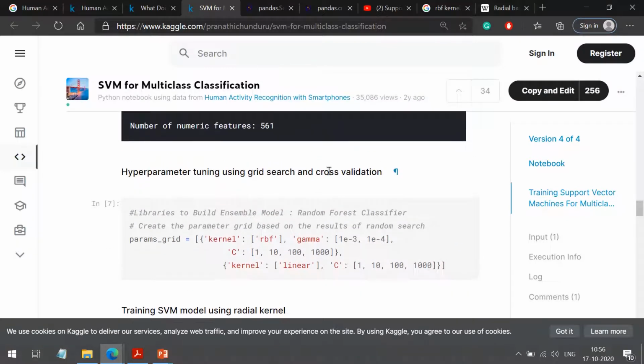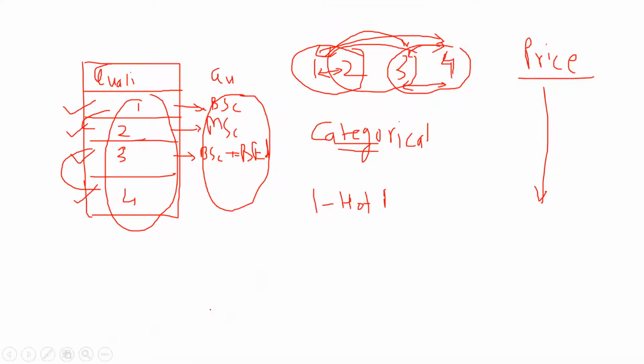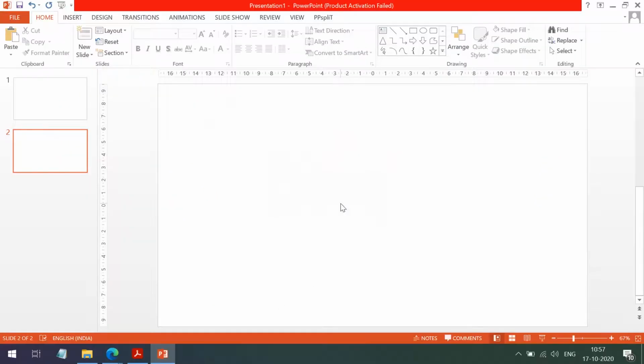Then he has performed a cross validation. In one of the lectures we have studied cross validation. What is the use of cross validation? Consider I split my total data set in a 3:1 ratio.